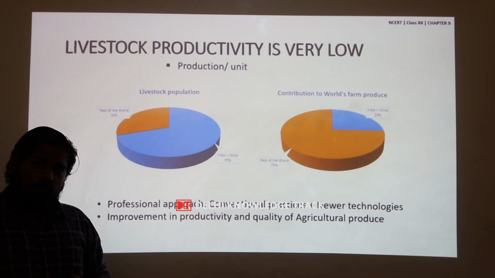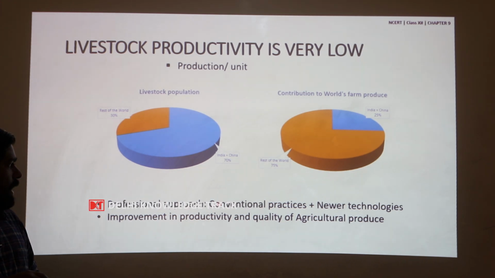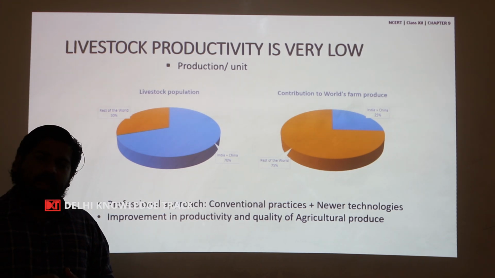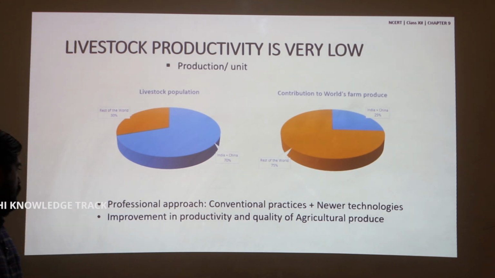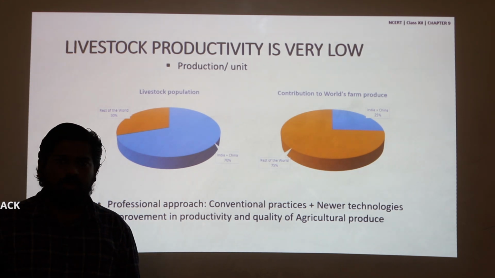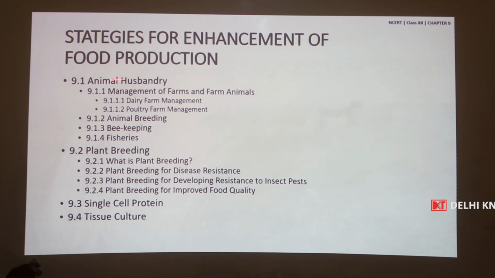So, a professional approach is required where conventional practices are combined along with newer technologies to improve the productivity and quality of agricultural produce. The chapter Strategies for Enhancement of Food Production has 4 units: animal husbandry, plant breeding, single cell protein and tissue culture.